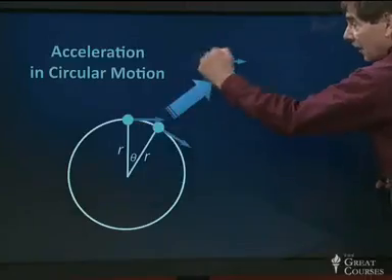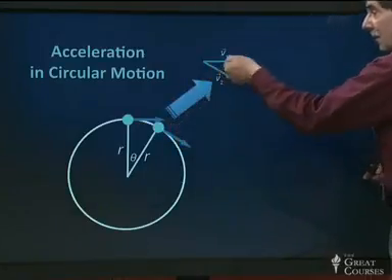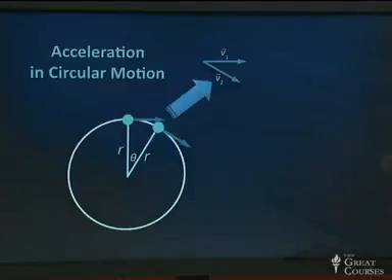You can slide a vector around, you can move a vector any way you want, put its tail anywhere you want, provided you don't change its length or its orientation, that is, its direction, but you can move it in space. So I'm allowed to take v1 and put it up here, and I'm allowed to take v2 and put it tail to tail with v1, and I haven't changed either of those vectors, because all a vector cares about is its magnitude and direction.